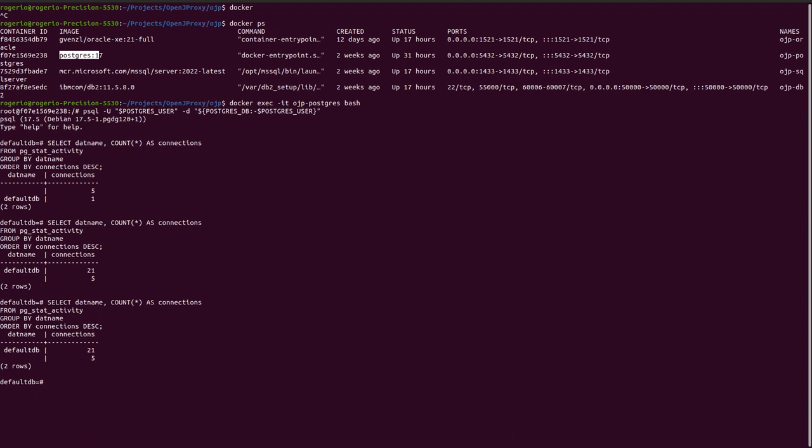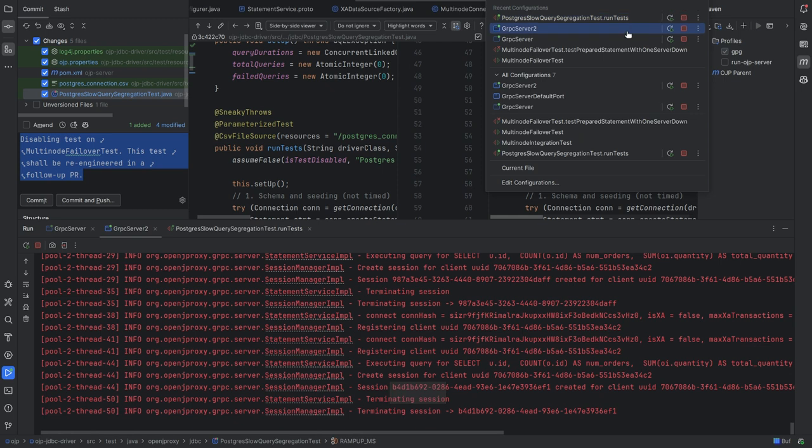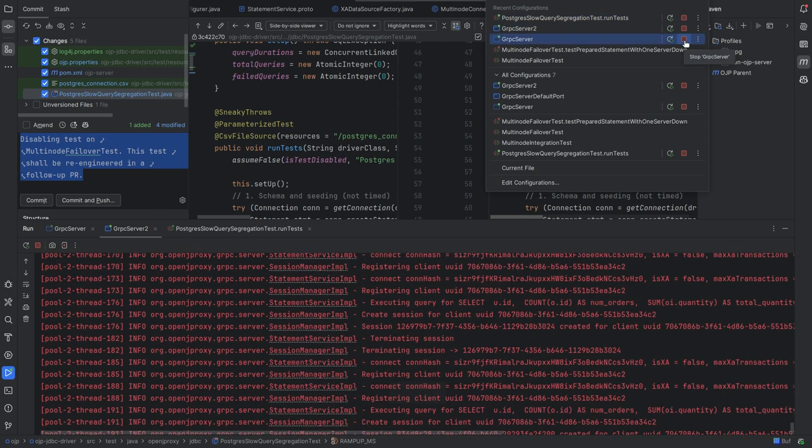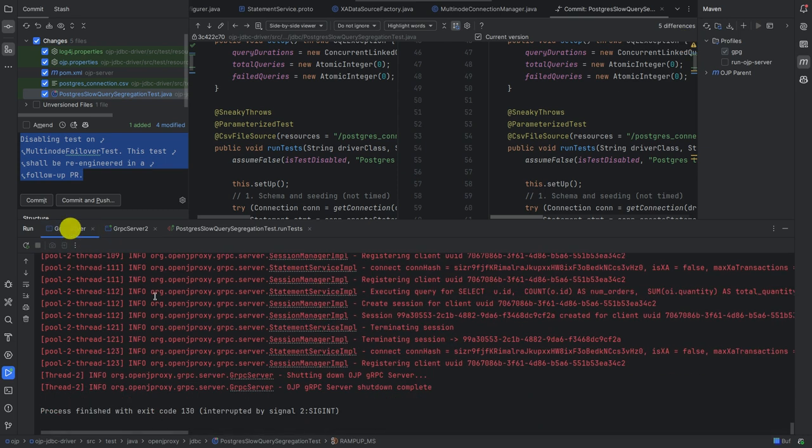20. That's a very good sign, because that means that each server opened 10 connections to the database, and the total is correct, it is 20. For the first part of the test, we're going to be killing the first server. So that's dead now. We can see here that it is dead.